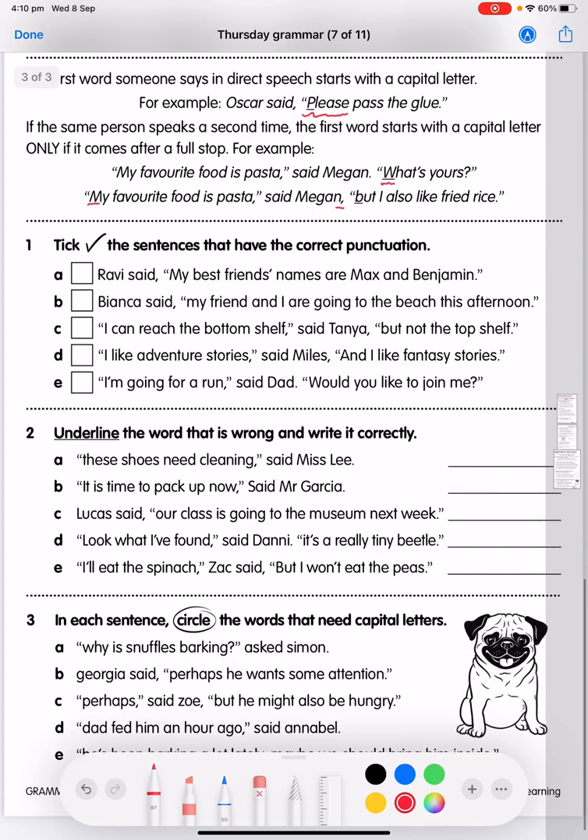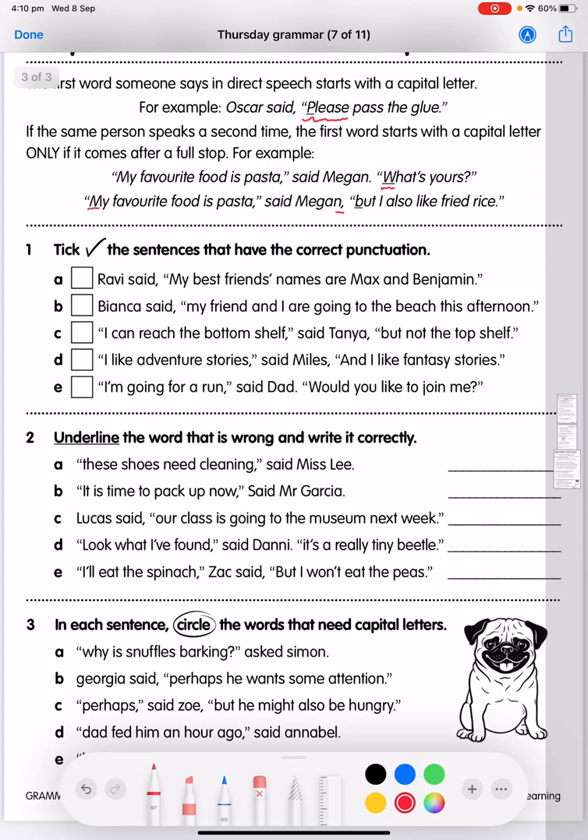So in question 1, you're going to tick the sentences that have the correct punctuation. Ravi said, "My best friends' names are Max and Benjamin." So if you think that has the correct punctuation, you're going to give that box a tick. If you don't, you can leave it blank and go through with the next ones and do the same.